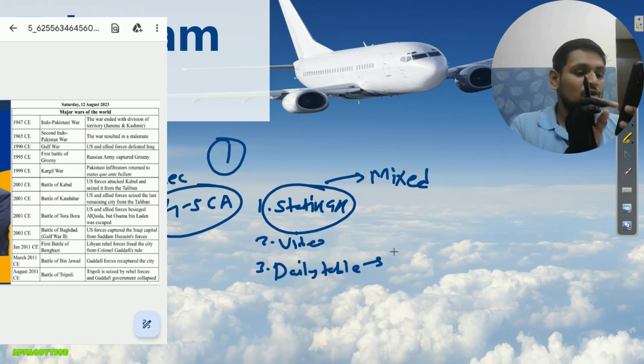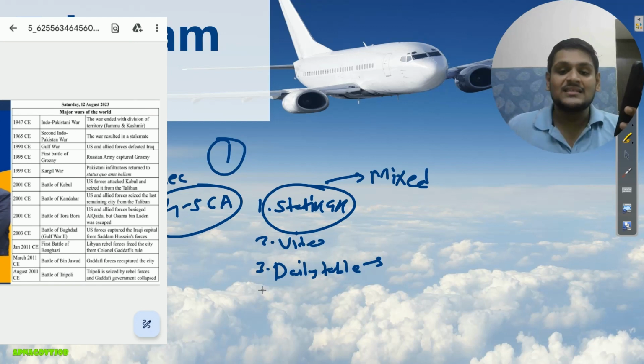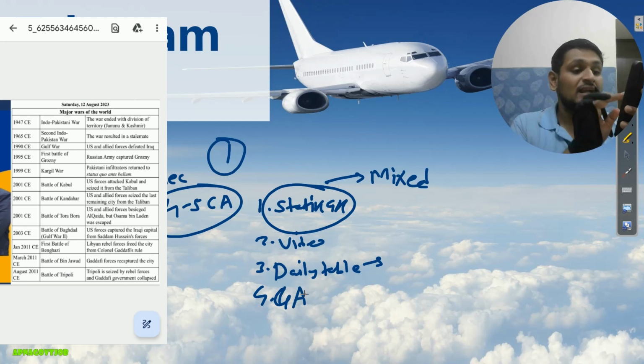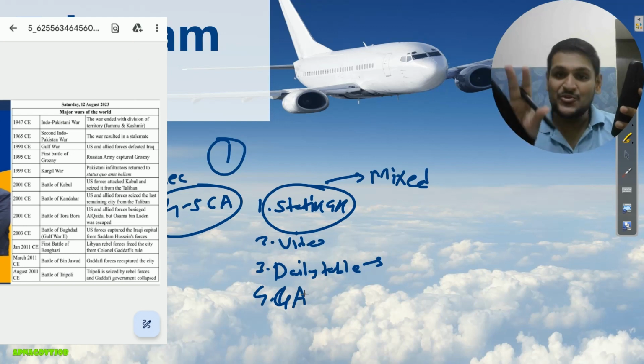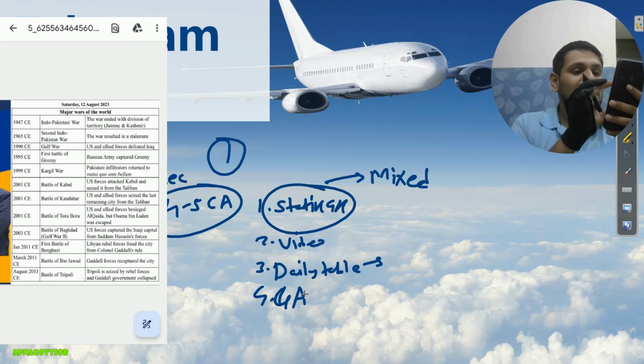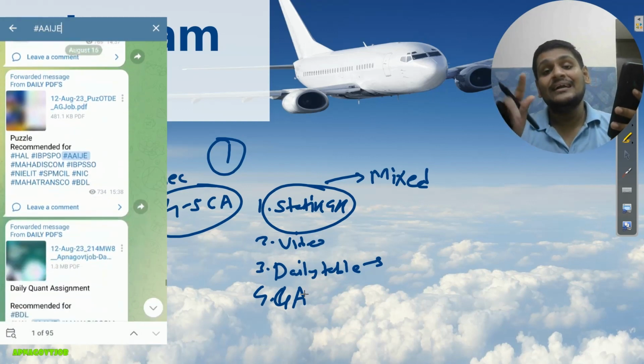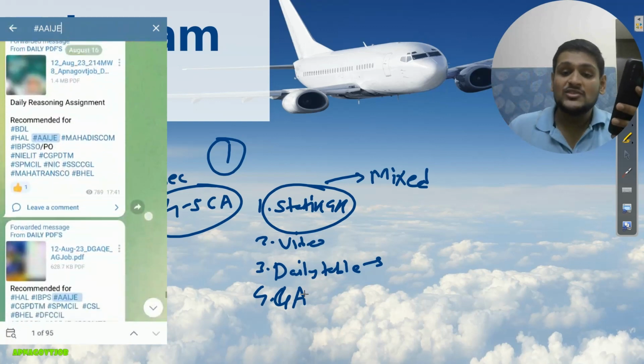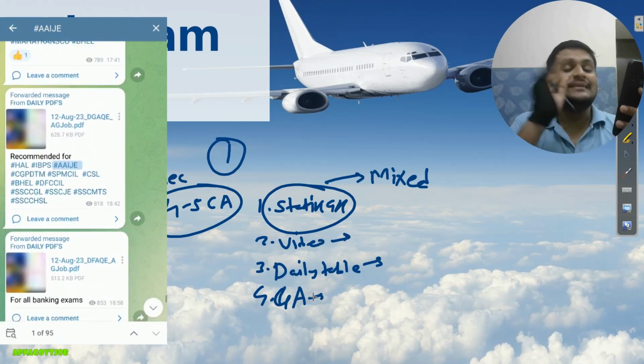Then fourth, I will go down again. Okay, and here you can see general awareness. So fourth is your GA, that is general awareness. So just open it. Here also I have written hashtag IJ, which means you will use it for your exam. So just open it, and here you can see current affairs are given, daily important current affairs. Okay, so along with the video you will also do this.